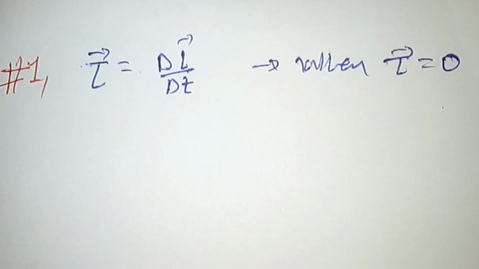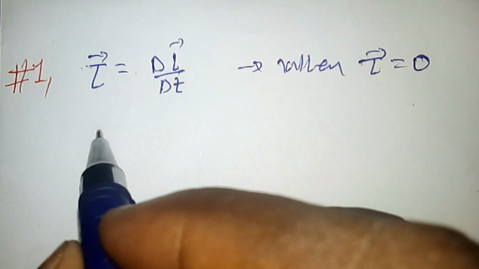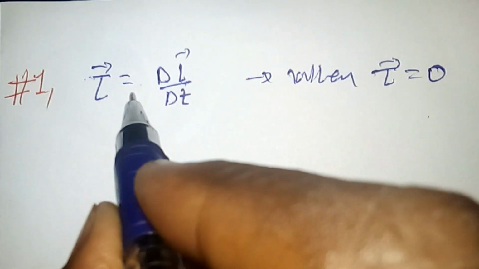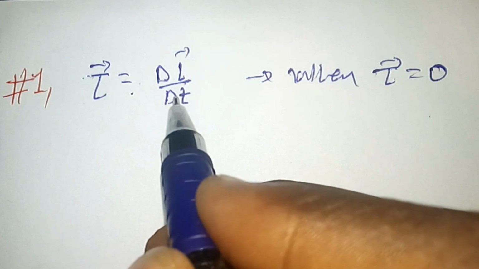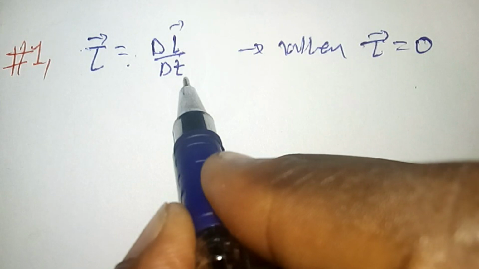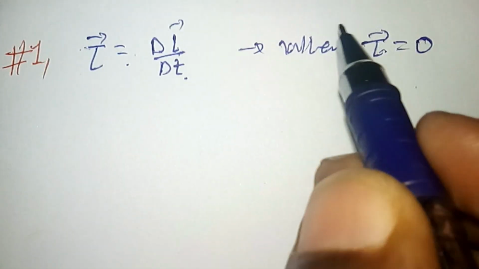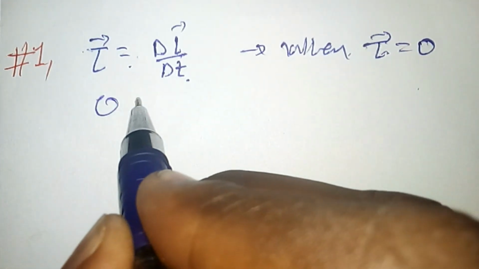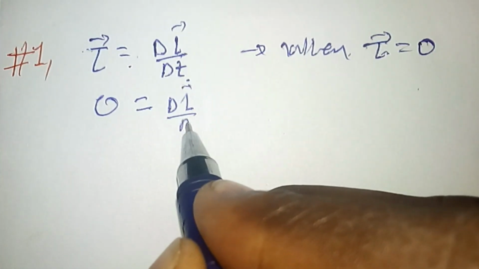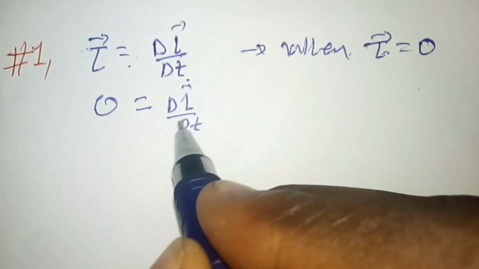When the torque acting on a body is 0, which one of the following quantities remains constant? We know from the rotational form of Newton's second law that torque is equal to the change in angular momentum with respect to time. So from this equation we can see that when torque is equal to 0, the change in angular momentum divided by time is